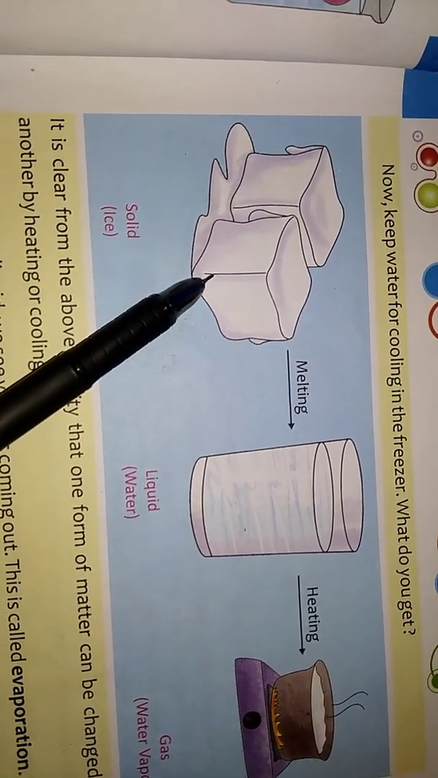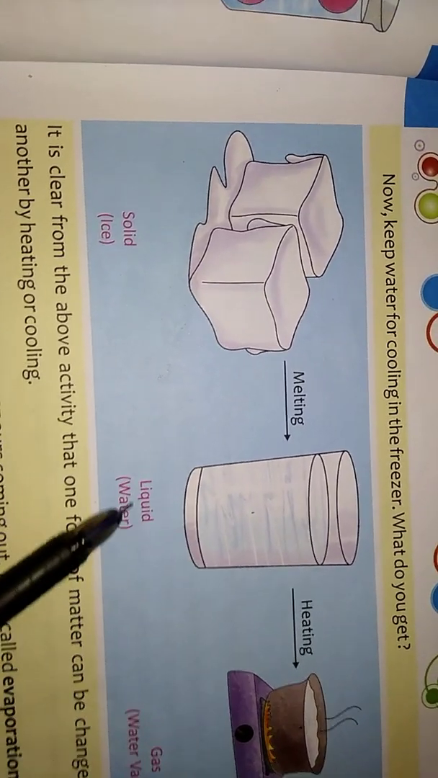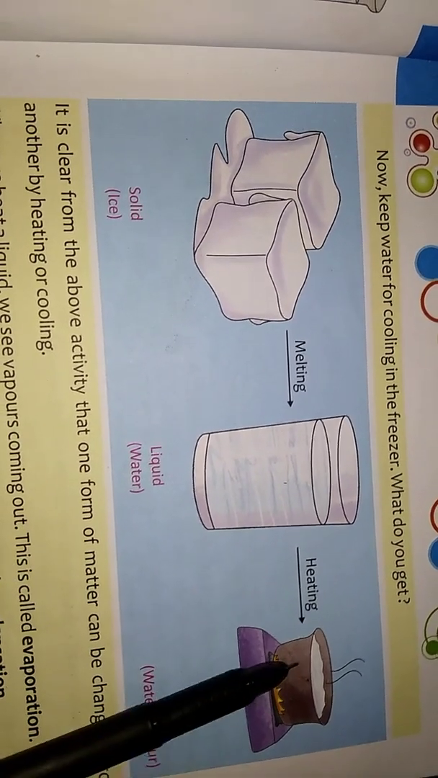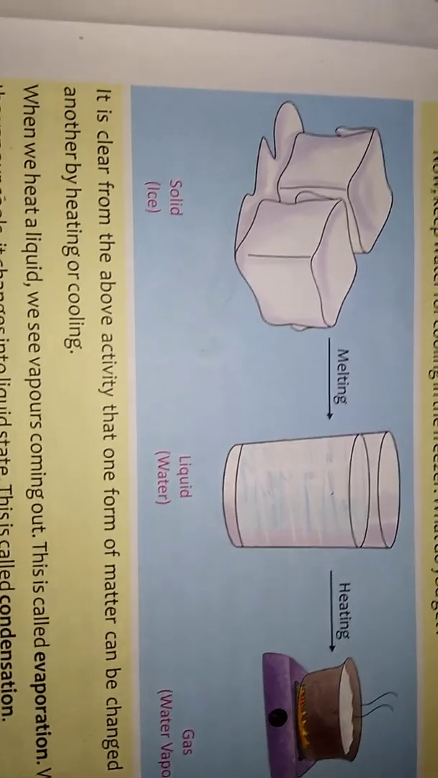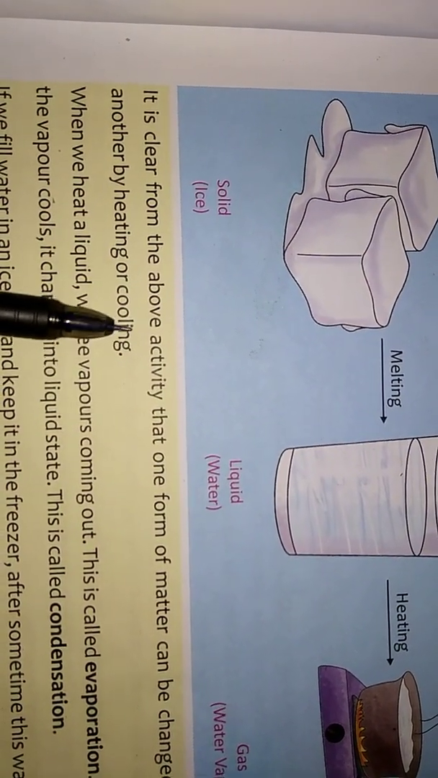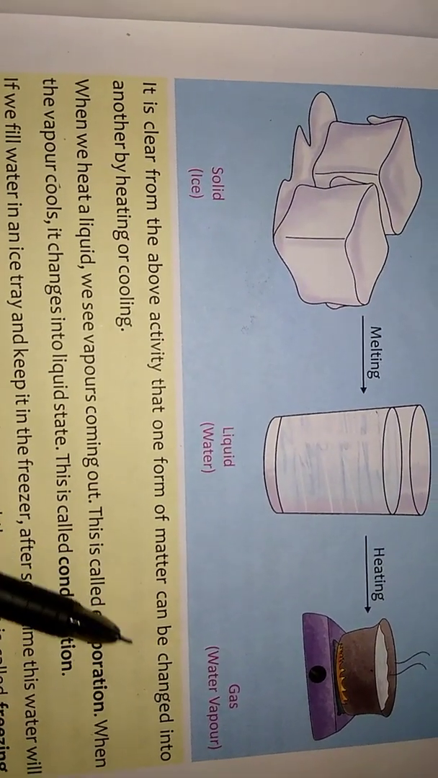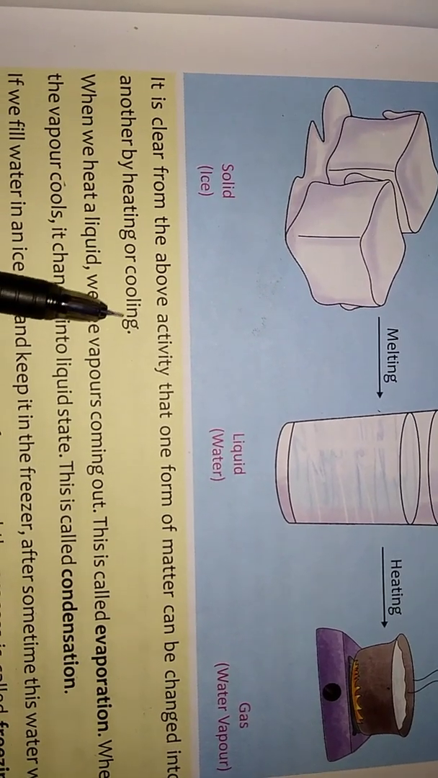It is a solid. After melting, it will form a liquid like water. After heating, it will form a gas like water vapor. It is clear from the above activity that one form of matter can be changed into another by heating or cooling.